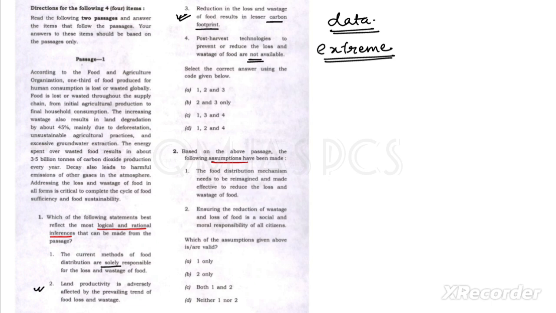It is not written in the article passage. If that thing is written, then we can consider it for that conclusion point, not the assumption. I'm not saying about the assumption, I'm saying about the conclusion thing. So if this is not written, that's why we are not considering this. So we can say 2 and 3 are the correct ones.